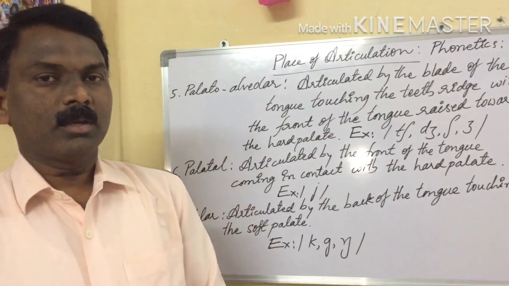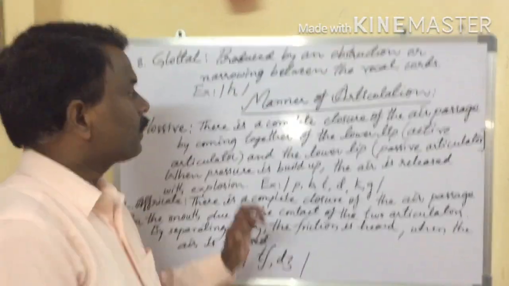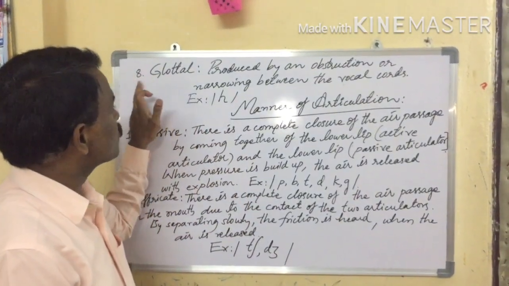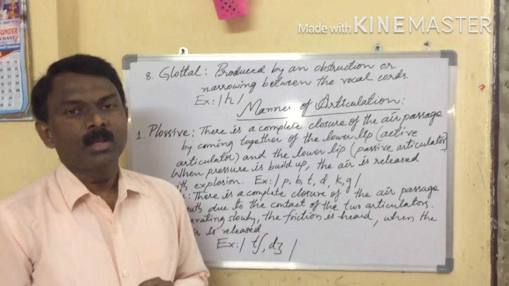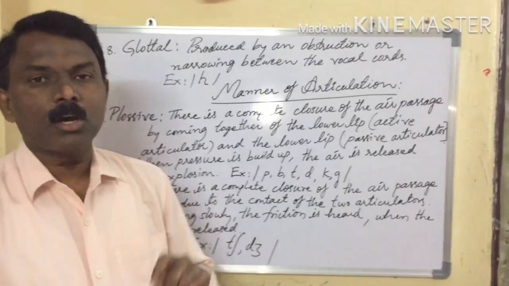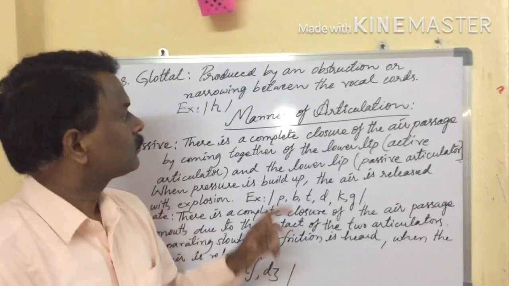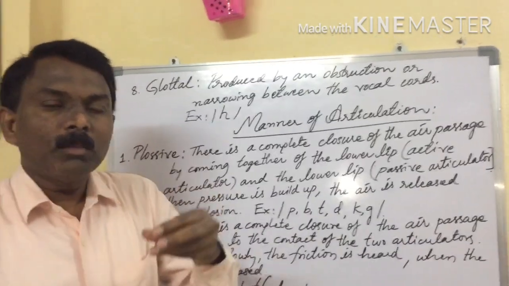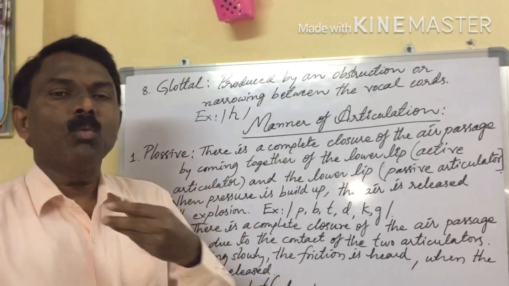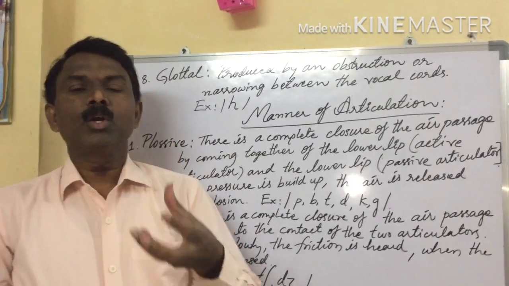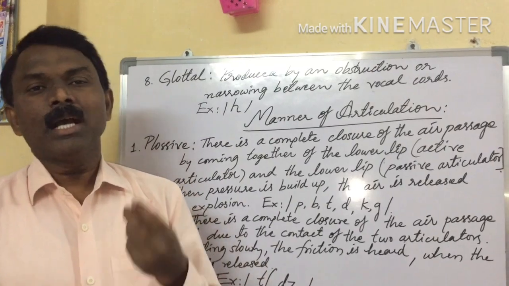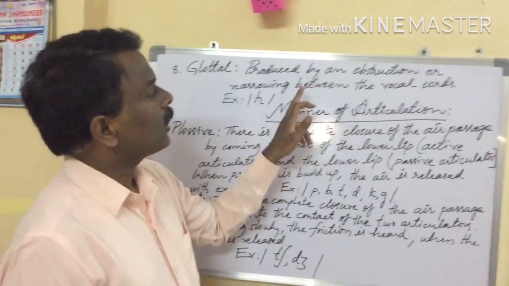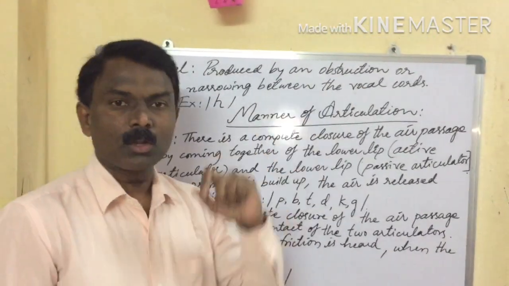Okay, in place of articulation, let us see the last one. What is the last one? Glottal. Which sound is called glottal? The h sound, ha. What organs are working to produce the ha sound? It is produced by an obstruction or narrowing between the vocal cords.